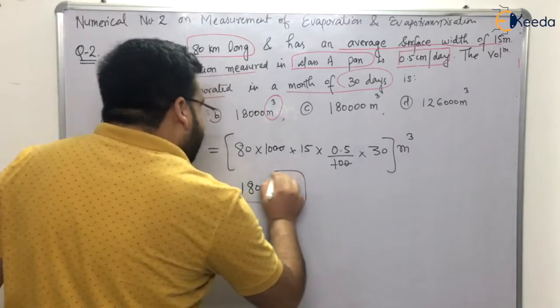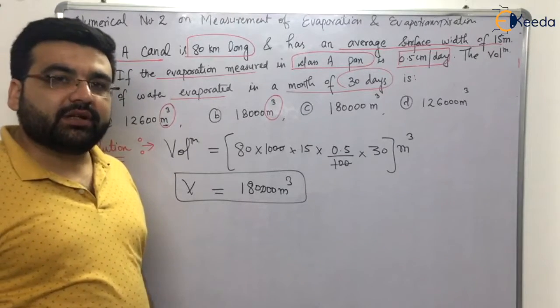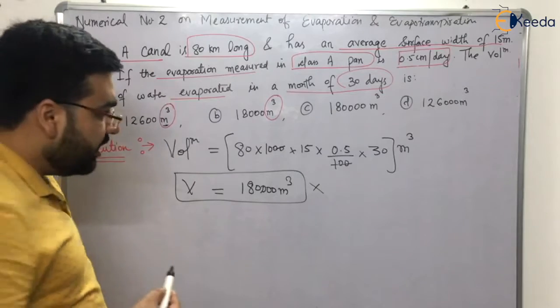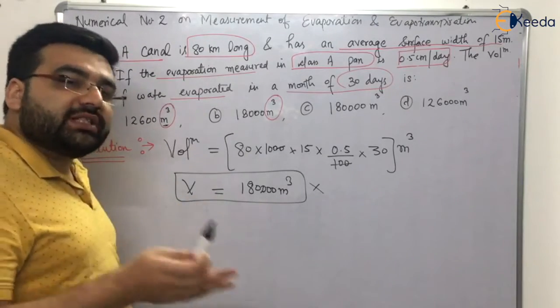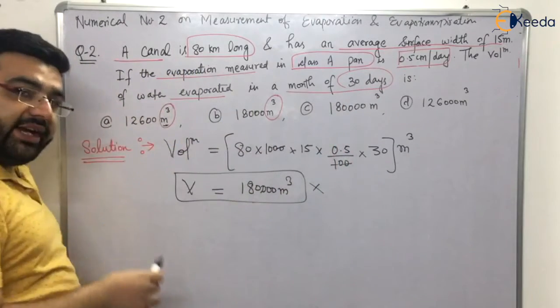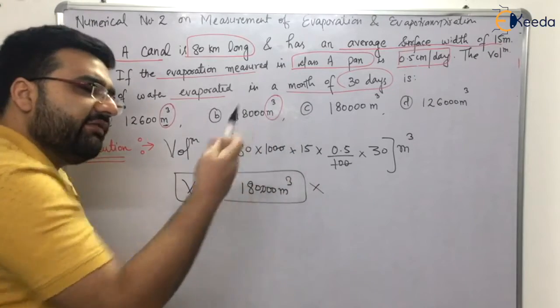But is this the correct answer? The answer is no. This is not the correct answer. Clear? Now, if you don't know the concept, you would have ticked this option, that is the C option, that is also there, right? You would have ticked this option, and in the GATE examination, these types of questions are very frequent.